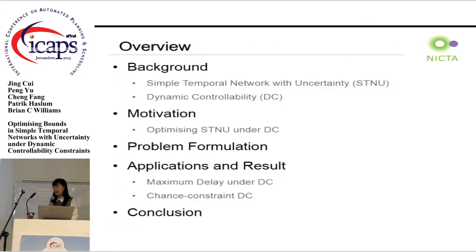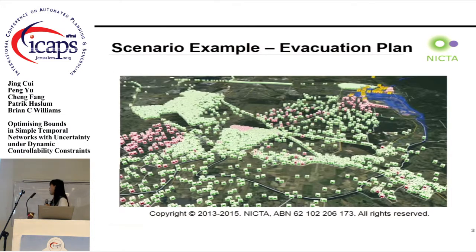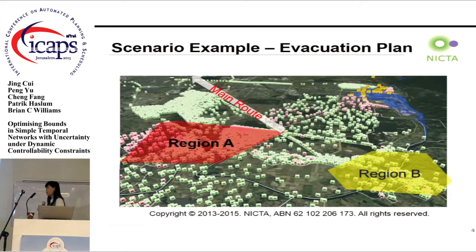Let's start with the example of evacuation plan. The flood is coming from the top right corner, and we need to evacuate the people from the whole city before the flood blocks the road. In the evacuation plan, we divide the people into several regions according to their locations, and the cars from each region will formulate a traffic flow in the process of evacuation.